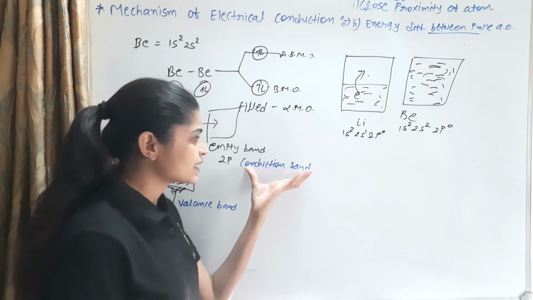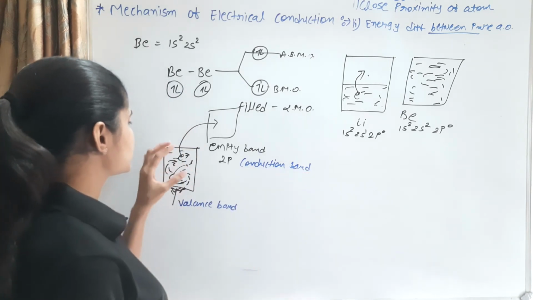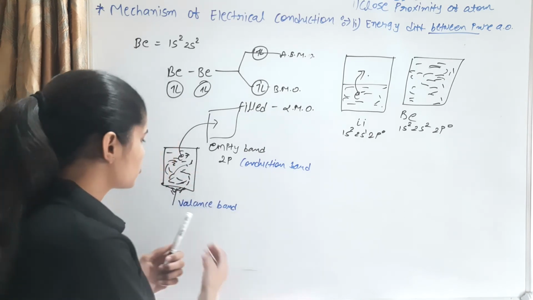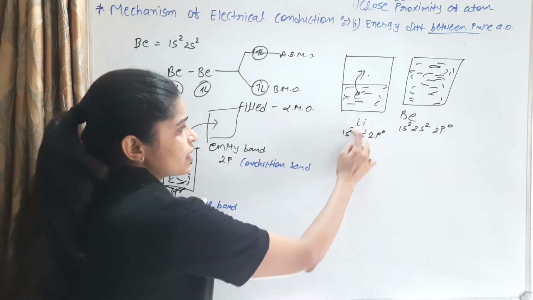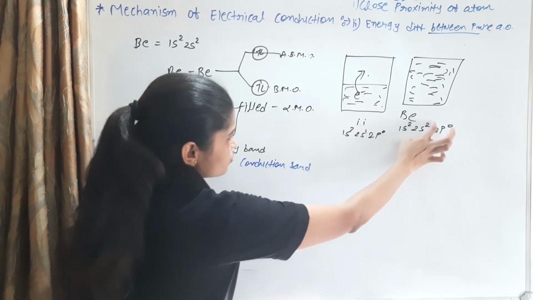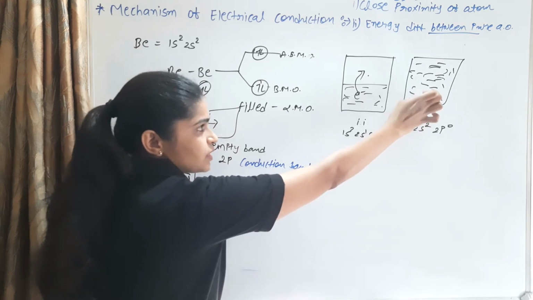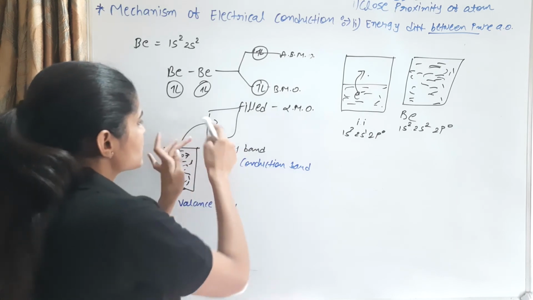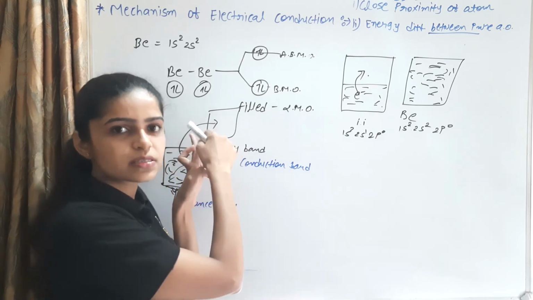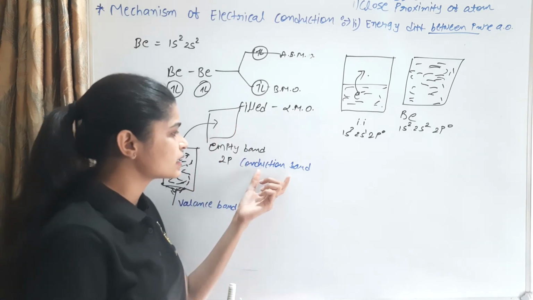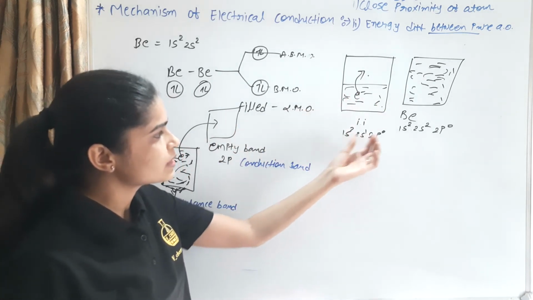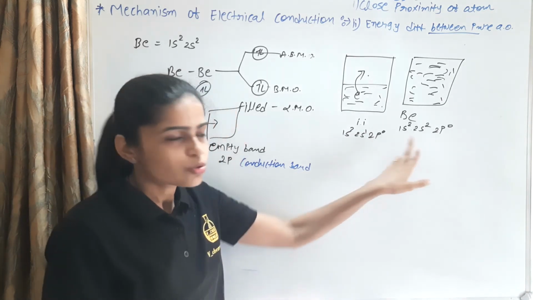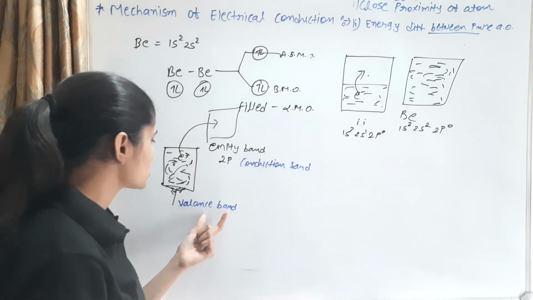Next, the valence band and conductance band. The valence band means the outermost completely filled band. For example, in lithium 1s2, 2s1 and in beryllium 1s2, 2s2, the valence electrons fill this band, so this is the valence band. The conductance band means the next level, empty band. In these two examples, lithium and beryllium, the next level empty band is the 2p. So this is known as the conductance band and this as the valence band.